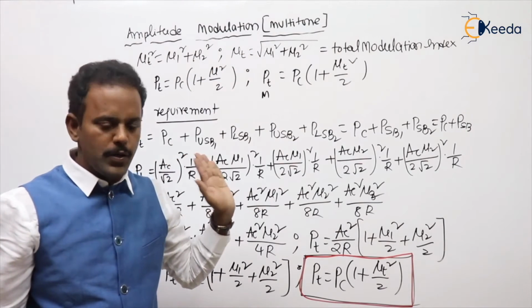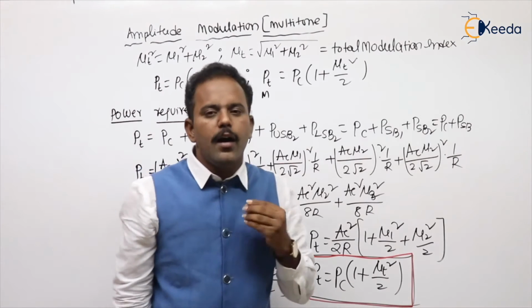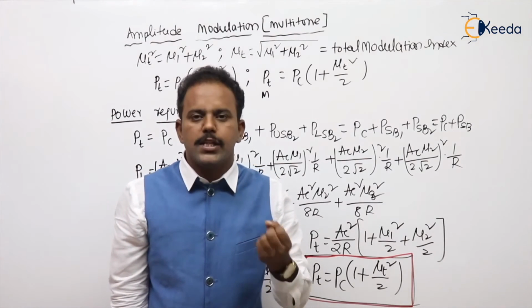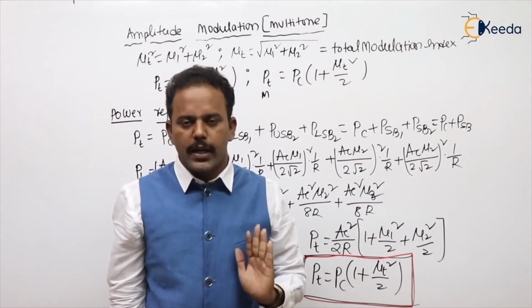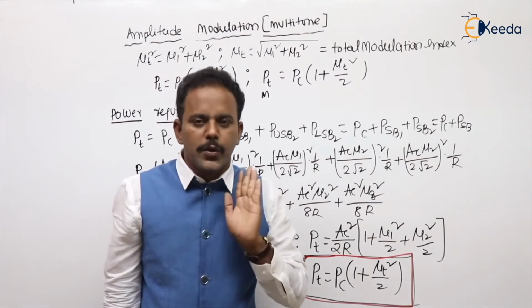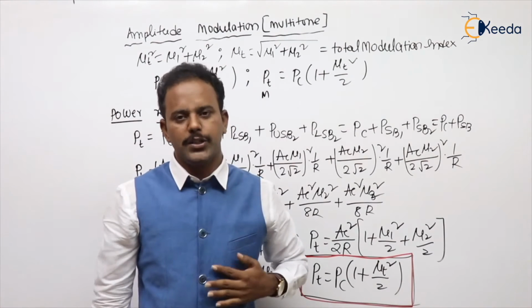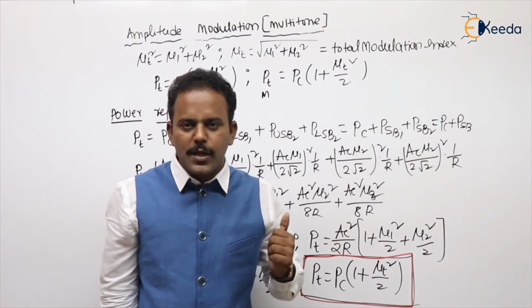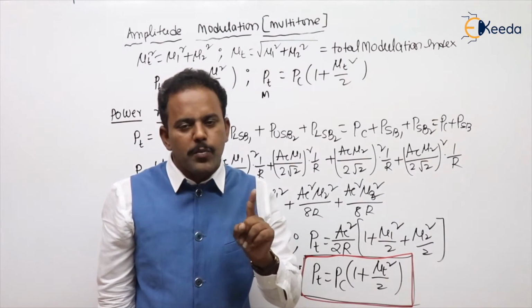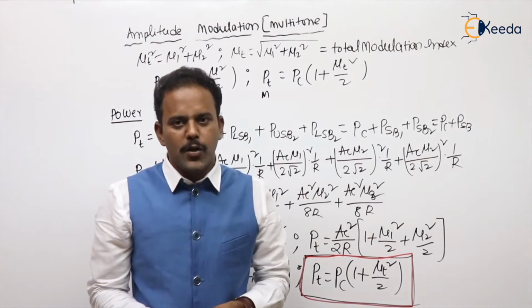Are you following my point? So if you want all the relations, current relations, power relations, efficiency relations, you will get all of them in multi-tone also by replacing mu by mu t in multi-tone modulation.